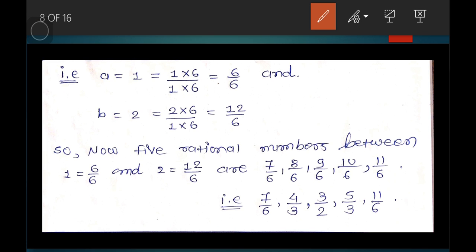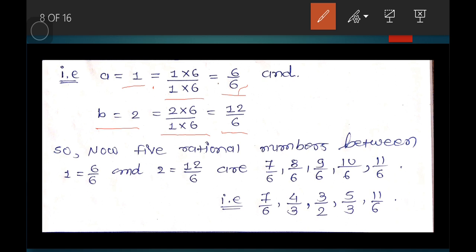Let a be equal to 1. We want to write denominator 6 with 1, then we have to multiply and divide with 6. So we have to put it in this way, and we can find 1 with denominator 6. That is 6 by 6 is equal to 1. And b is 2. We want to put denominator 6, so we have to divide and multiply with 6. We can find 2 into 6 by 1 into 6, then we can find such type of number, 12 by 6, and you know that 6 twos are 12.